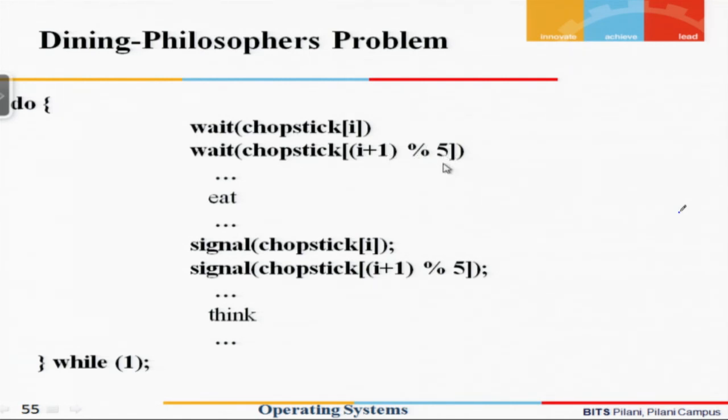So 1 modulo 5 gives me 1. I decrement that and use it, so I get chopstick number 0 and chopstick number 1, provided the other philosopher has not already picked up the i plus 1th chopstick.